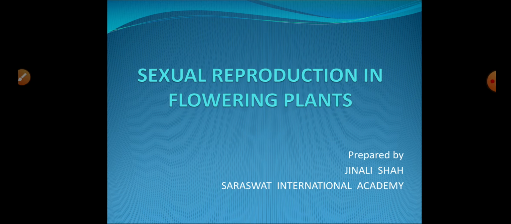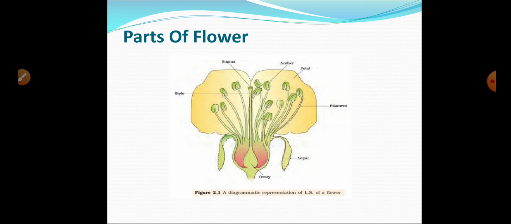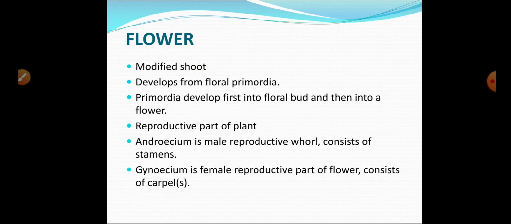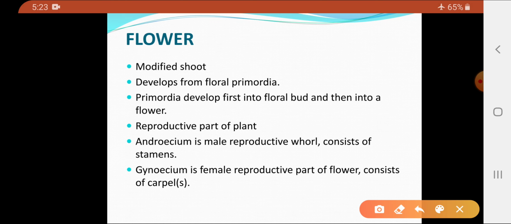Today we will begin with the second chapter of biology, that is sexual reproduction in flowering plants. We know that the flower is a reproductive part of the plant which plays an important role in sexual reproduction. How can we define a flower? A flower is a modified shoot which develops from the floral primordia. Primordia are groups of meristematic cells. First of all, the primordia will form a floral bud, which later gets converted into the flower.